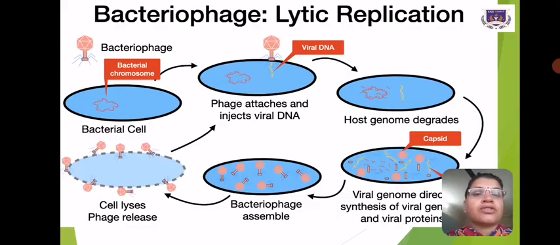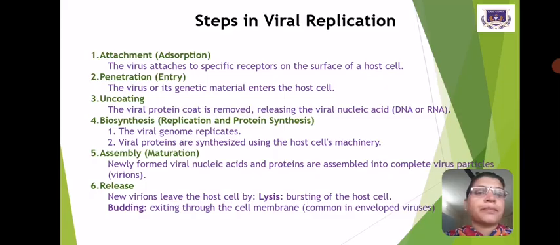First the bacteriophage attaches to the bacterial cell, then the phage injects the viral DNA, and the host genome degrades. Then the viral genome directs synthesis of viral genetic material and the viral proteins, then bacteriophage assembly, cell lysis and phage release is the final step. Steps in viral replication include attachment and adsorption. Virus attaches to specific receptors on the surface of a host cell. Penetration. The virus or its genetic material enters the host cell.